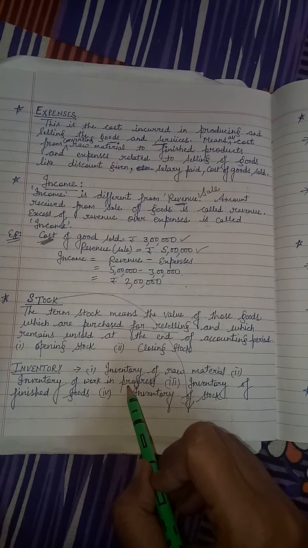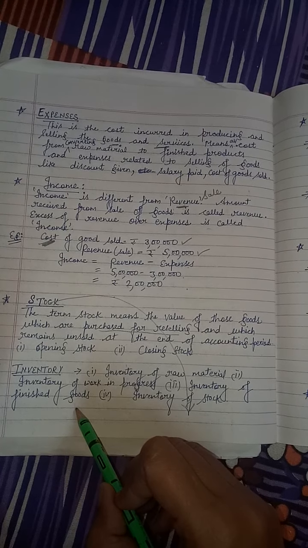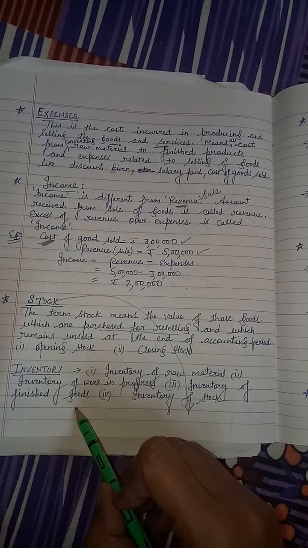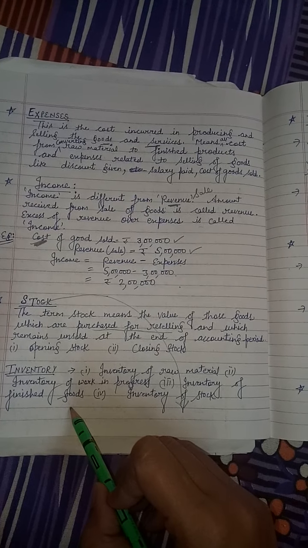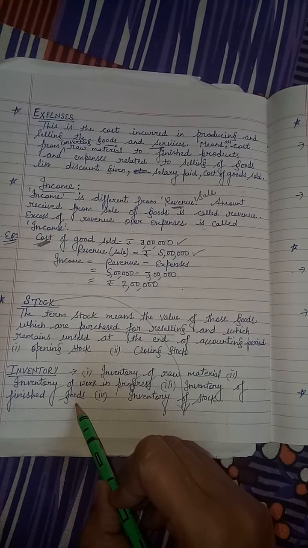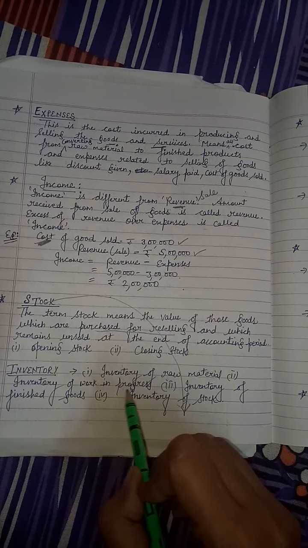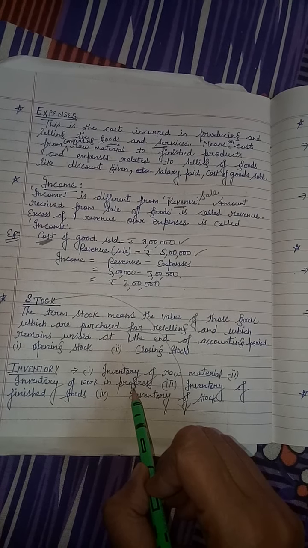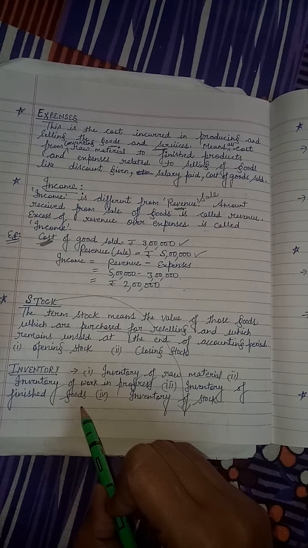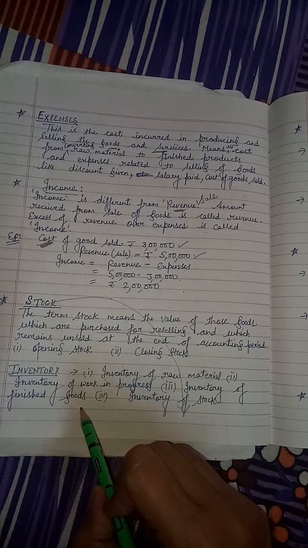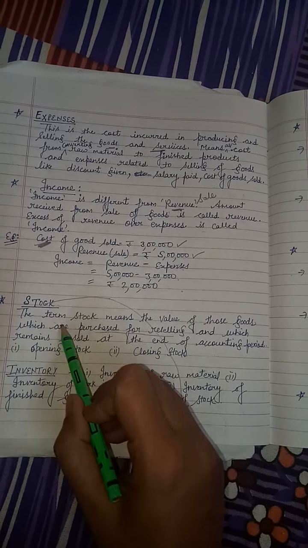Means work is going on. Inventory of finished goods means these goods are ready for sale but lying unsold in our godowns. Clear? Raw material, work in progress means work is not completed, it is in semi-finished form. Inventory of finished goods means goods are ready for sale but remain unsold in our godowns. And inventory of stock means this stock.